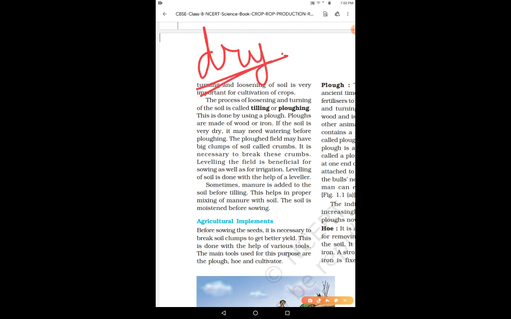And the plowed field may have big crumb-like shapes, right? And these also need to be broken. So they are broken by the process known as leveling. Leveling is done by a wooden plank or a leveler, right? So what happens in leveling? In leveling, the field is leveled properly, right? These soil crumbs are pressed tightly so that they break and the field is leveled, right?